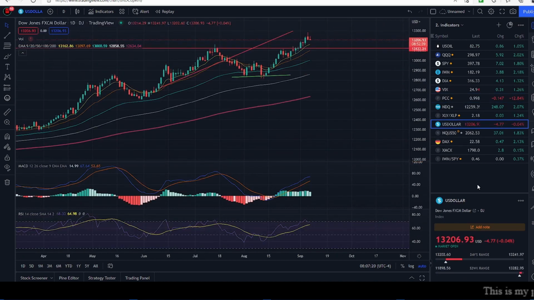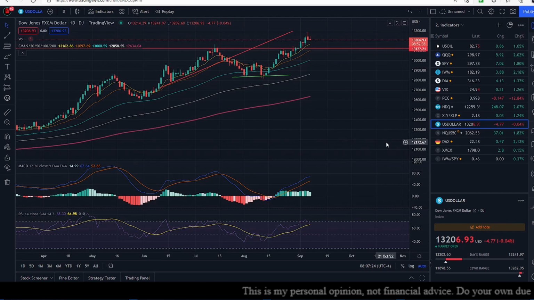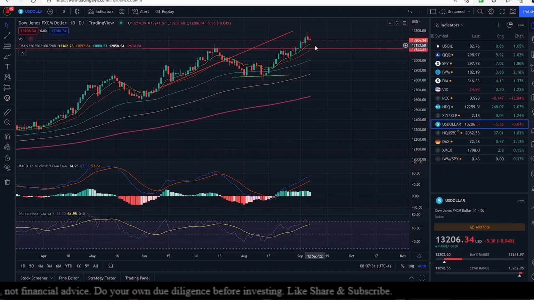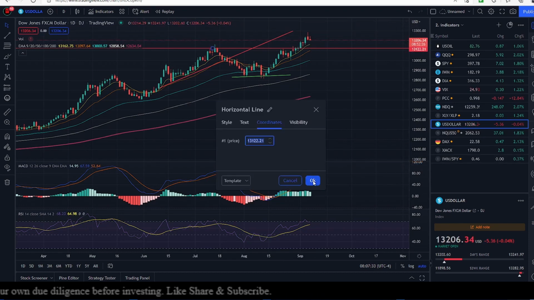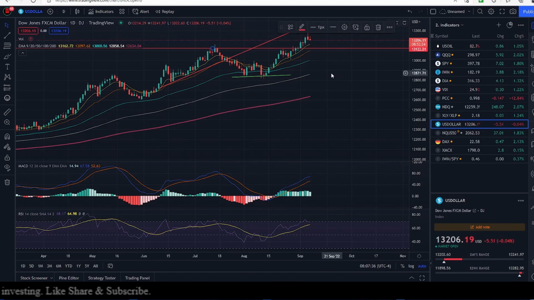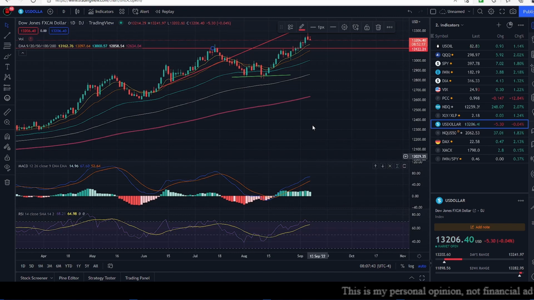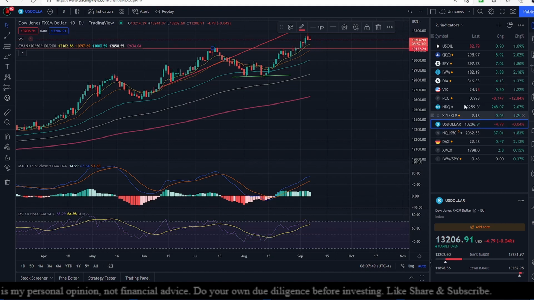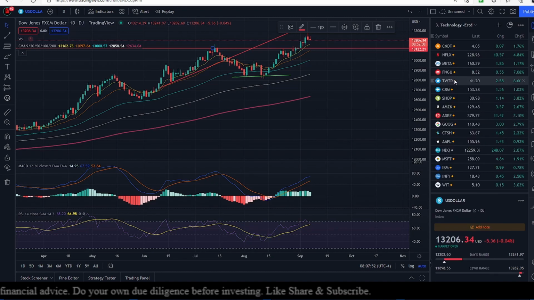And if you look at the US dollar index, it is falling. This is positive for the share markets, and it's got support at the 9-day exponential moving average sitting at 13,162.81, failing which the next level of support is going to be 13,122.21. I don't expect the dollar index to fall too much. It was overbought, therefore it's cooling off a little bit. So we'll see a little bit of cooling off today, and then maybe later on during the day it may revert. So with that said, I would like to go and have a look at the index movers.